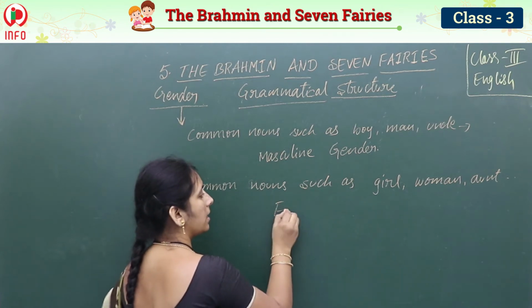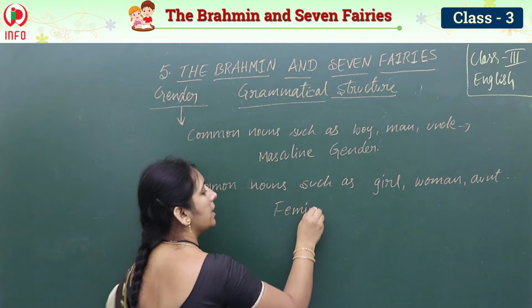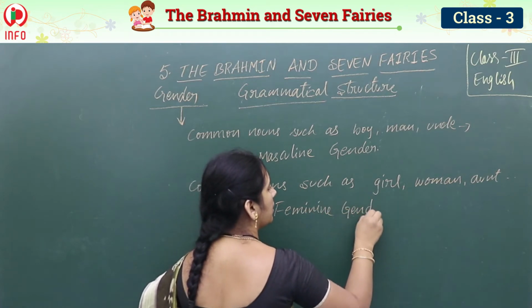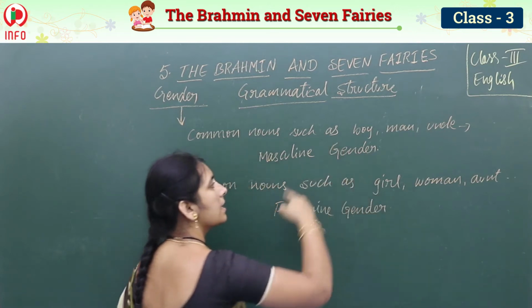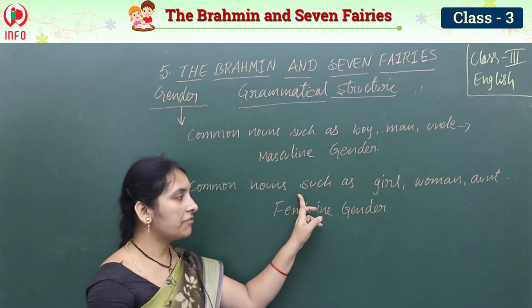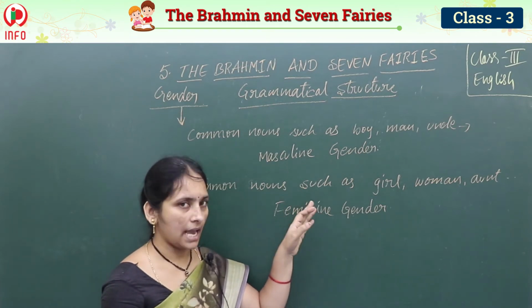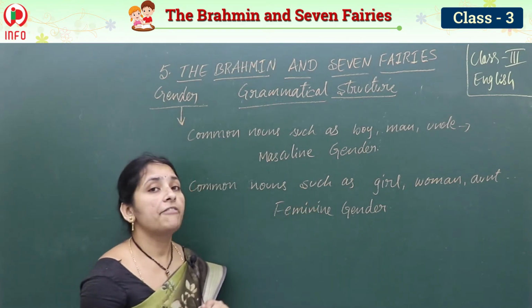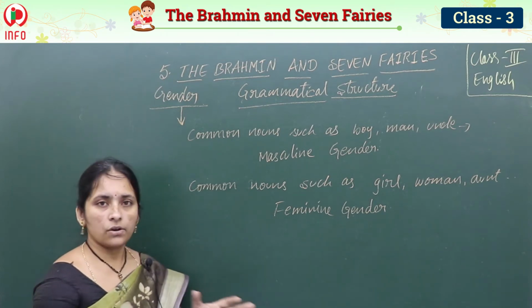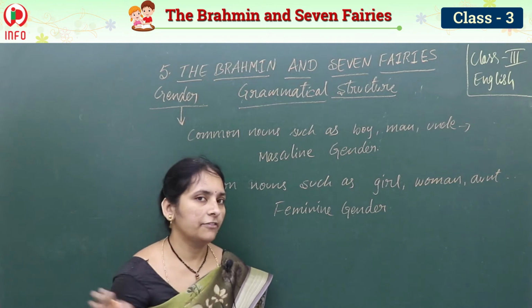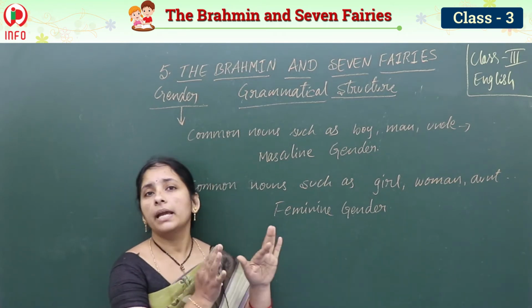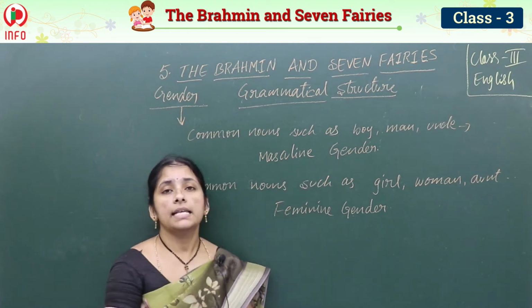That's why these are called feminine gender. About the male persons or male animals we call it masculine gender. About female persons or female animals we call it feminine gender. Okay children? So all the girls and female category we call feminine gender. Boys and male category we call masculine gender.